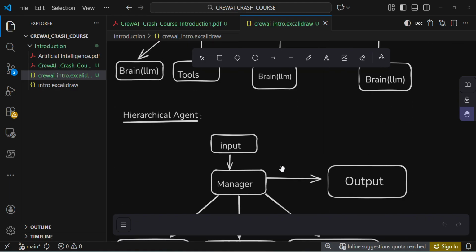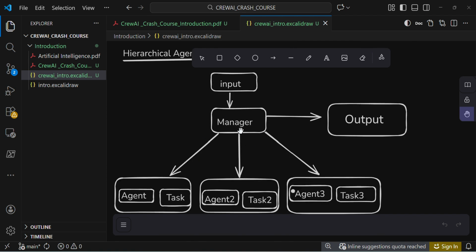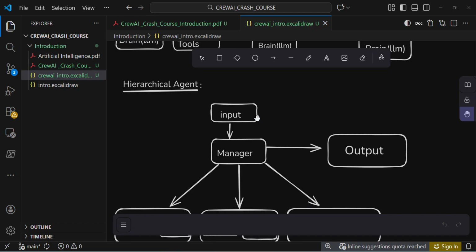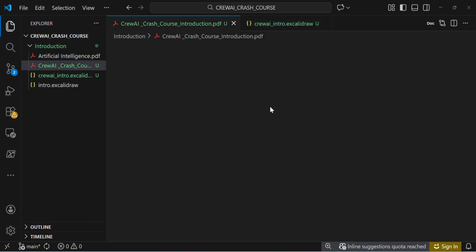This is sequential. And if you see hierarchical, here the manager decides everything. I can call agent 1 or agent 2 or agent 3 based on the user input. It will be able to analyze and decide. These are the two processes, sequential and hierarchical.